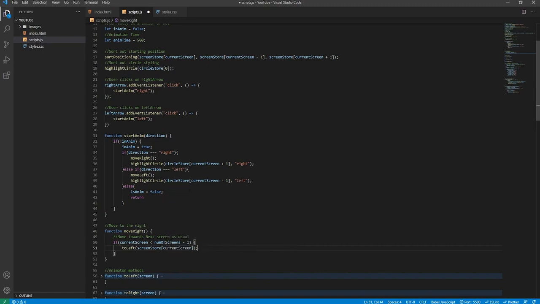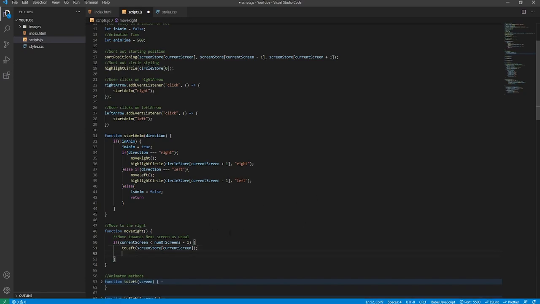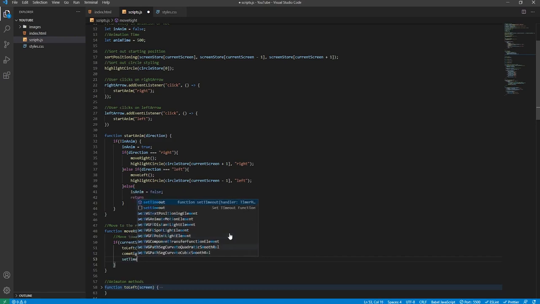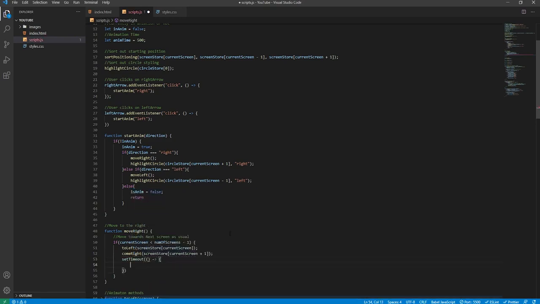At the moment that will be 0, so 0 needs to move towards the left to make room for the next image, which will move in from the right towards the left, so then it will be centered. I'll give it the comeRight animation, and then screenStore current screen plus 1. Below this we'll say setTimeout, and again the timeout time will be animTime.